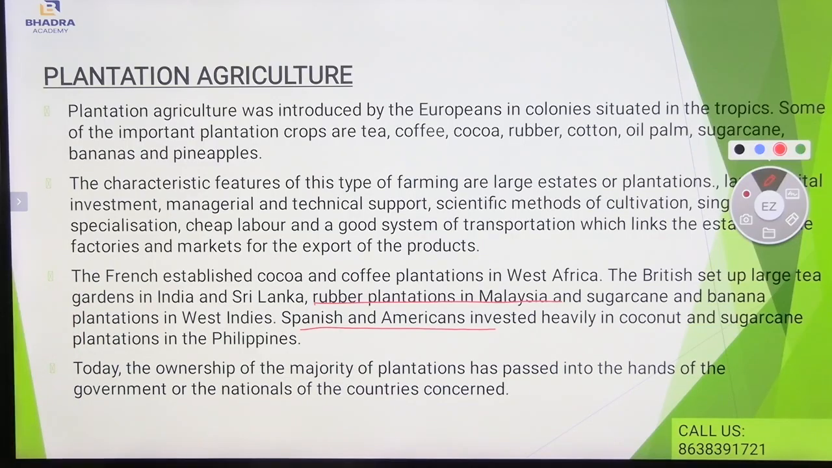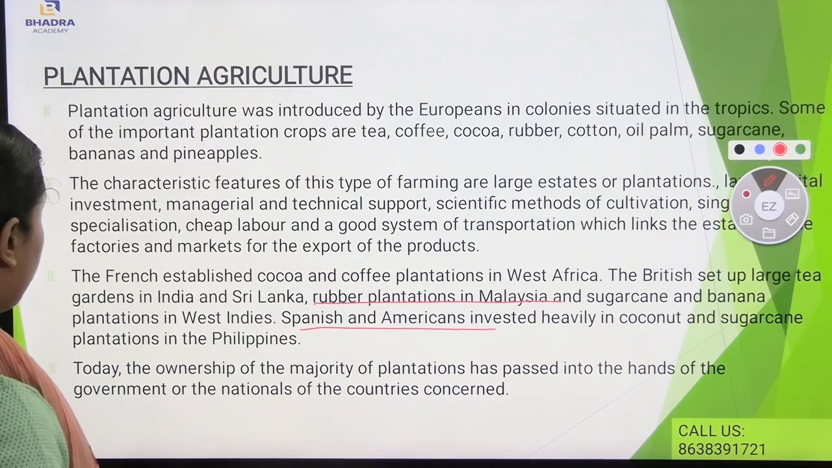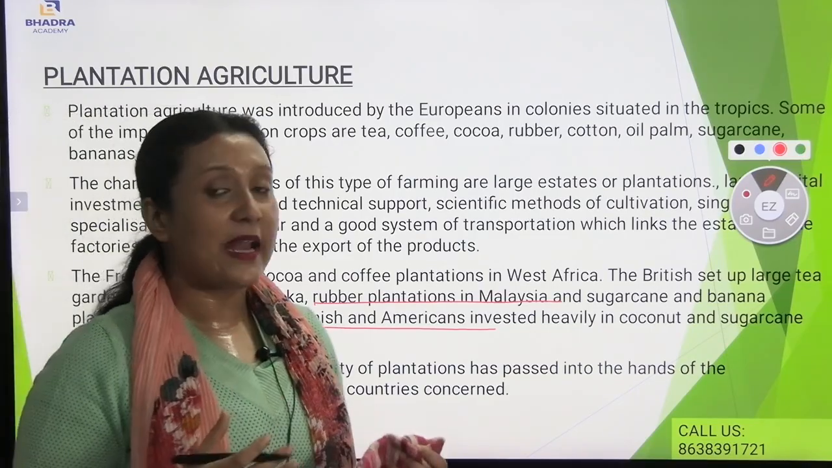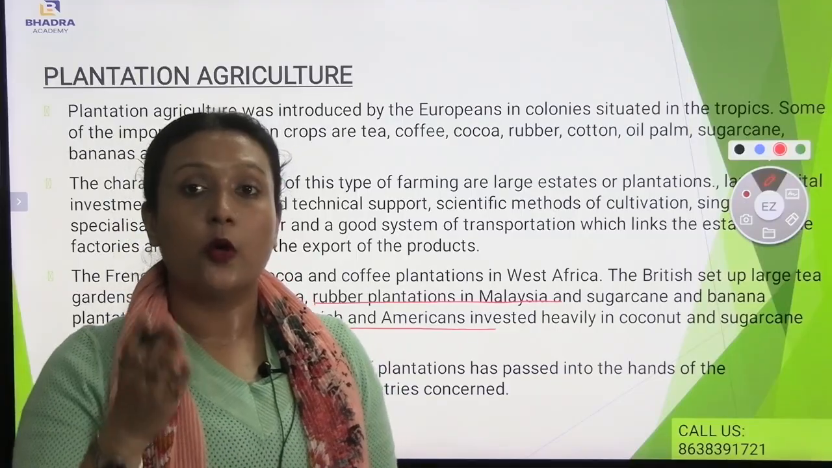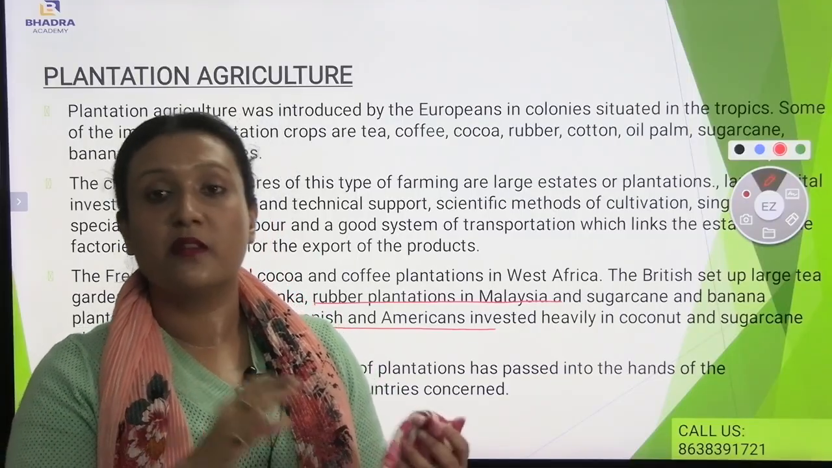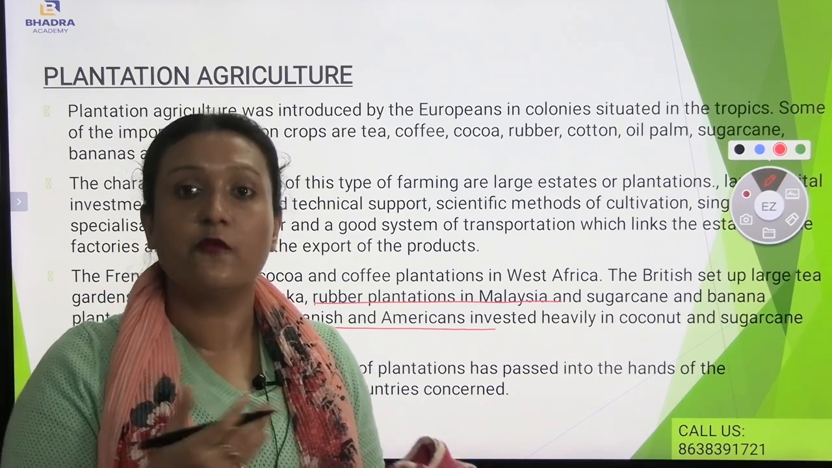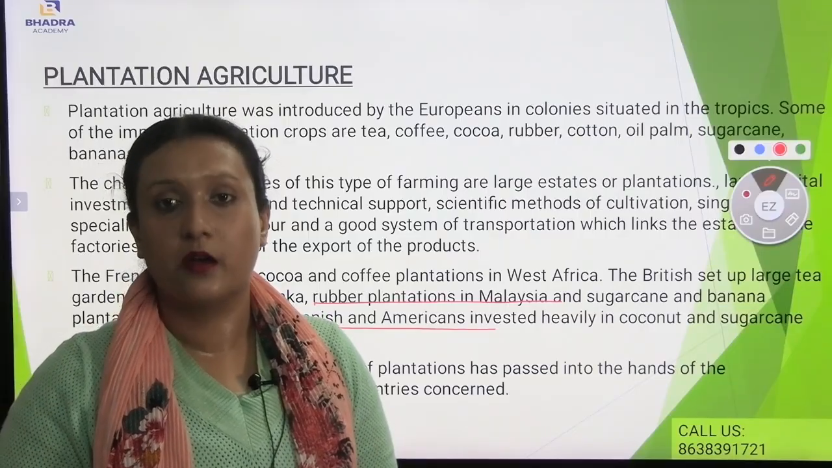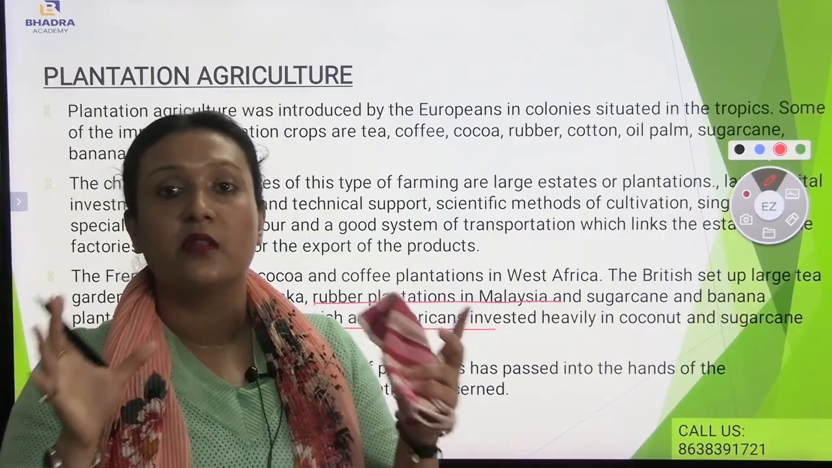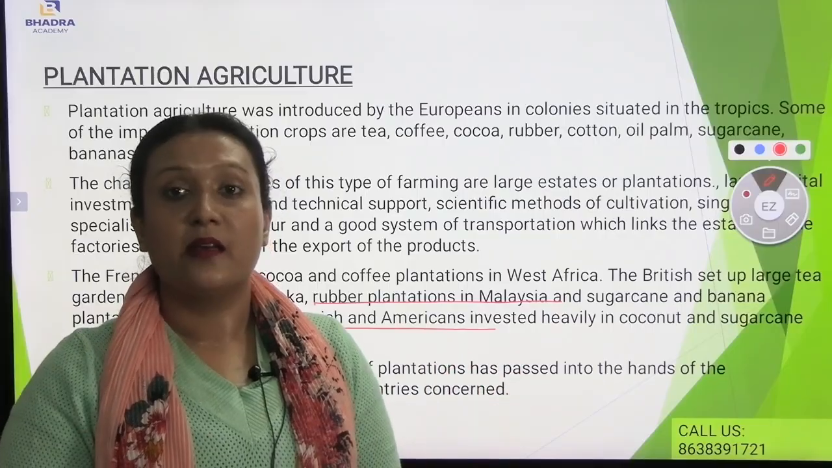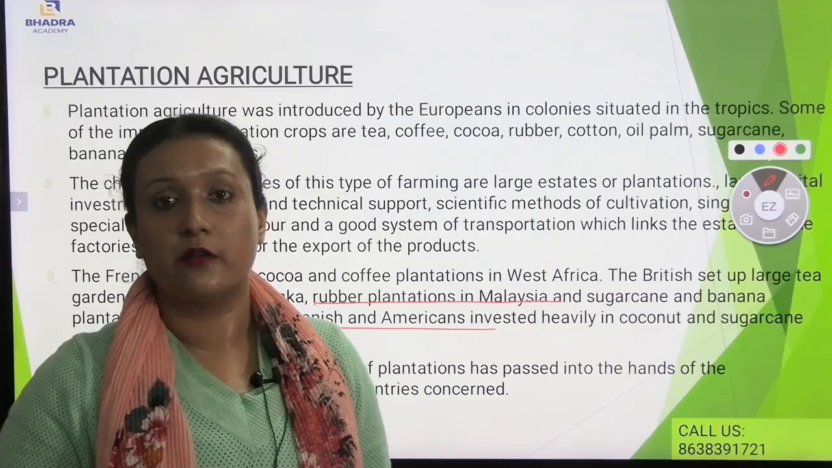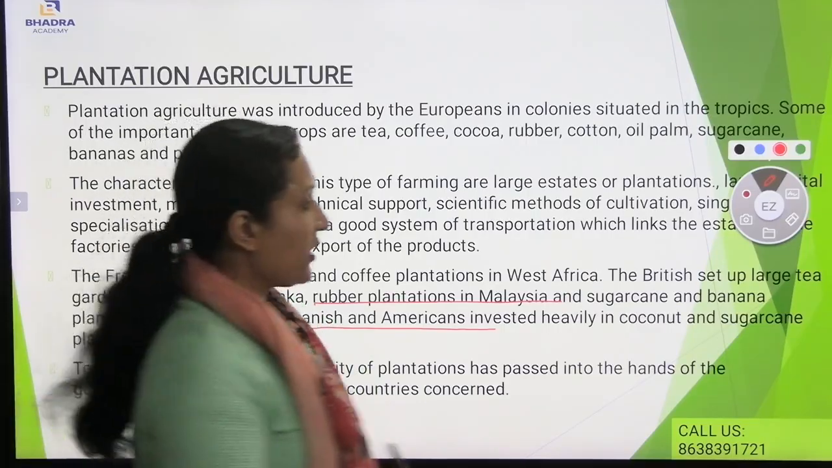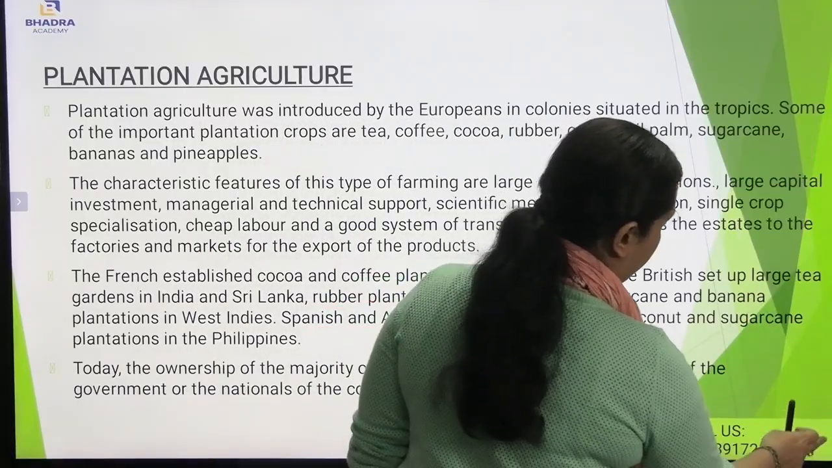Today, the ownership of the majority of plantations has passed into the hands of the government or the nationals of the countries concerned. Long ago, the ownership of plantation agriculture was completely dependent on the French or the European people. But right now, the whole plantation agriculture is under the nationals or the government itself. So these are the following characteristics of plantation agriculture.